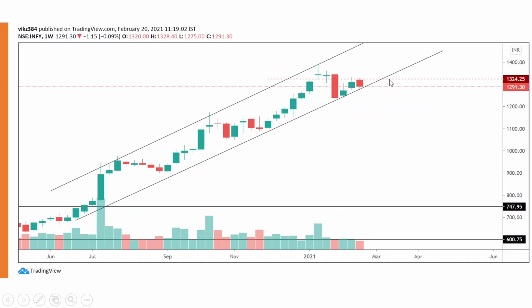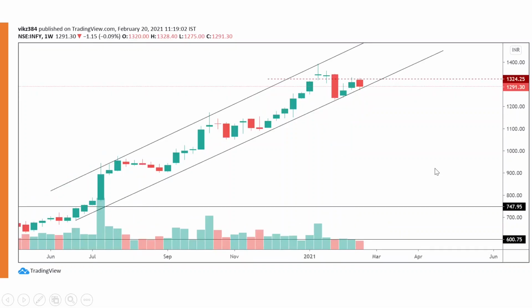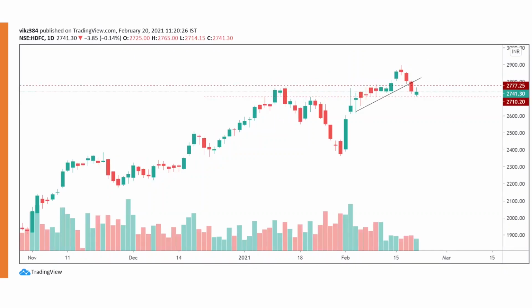If this level is broken, then the rally will continue towards the upper trend line of this channel. Overall, Infosys is a little weaker as compared to others. And Nasdaq is also weaker. So we can say that tech is yet to resume its rally and it is going through a consolidation phase.